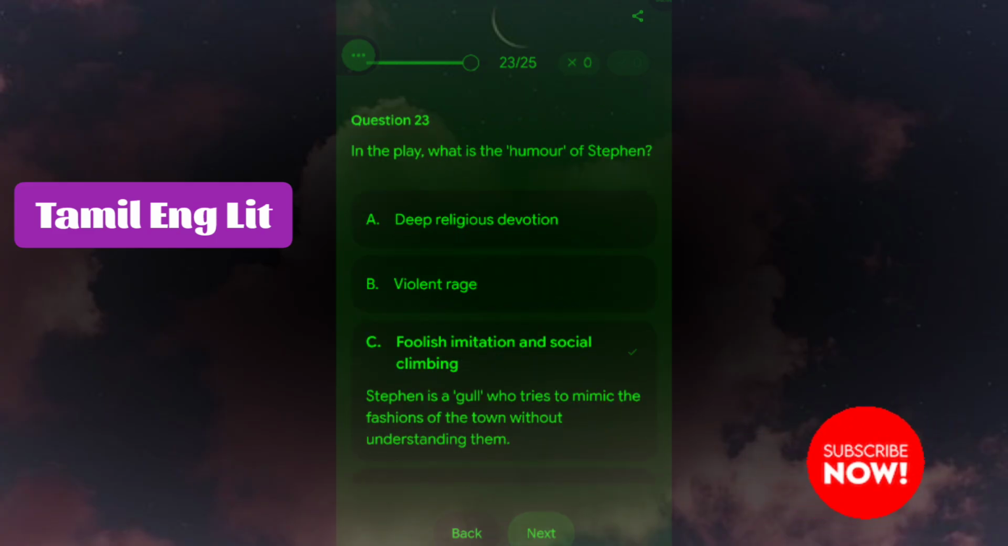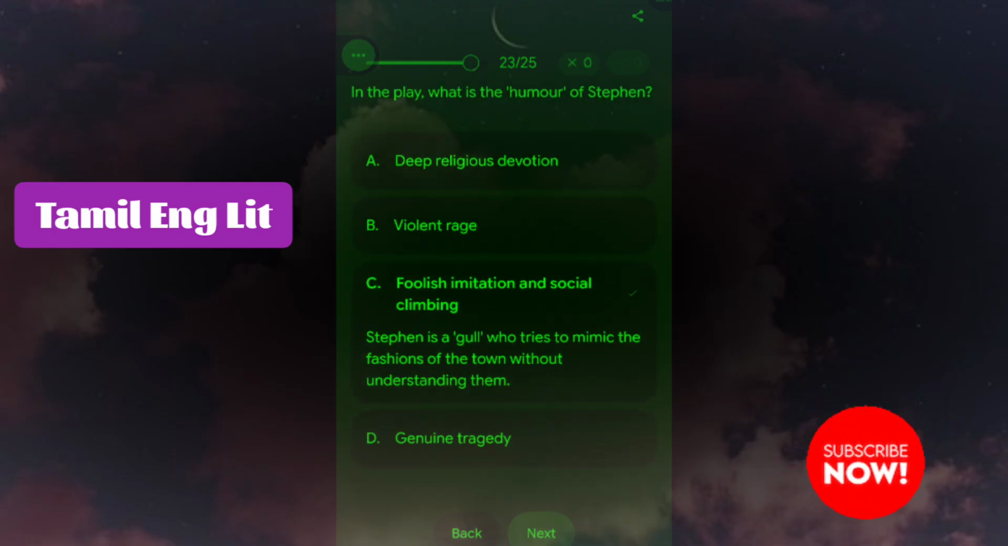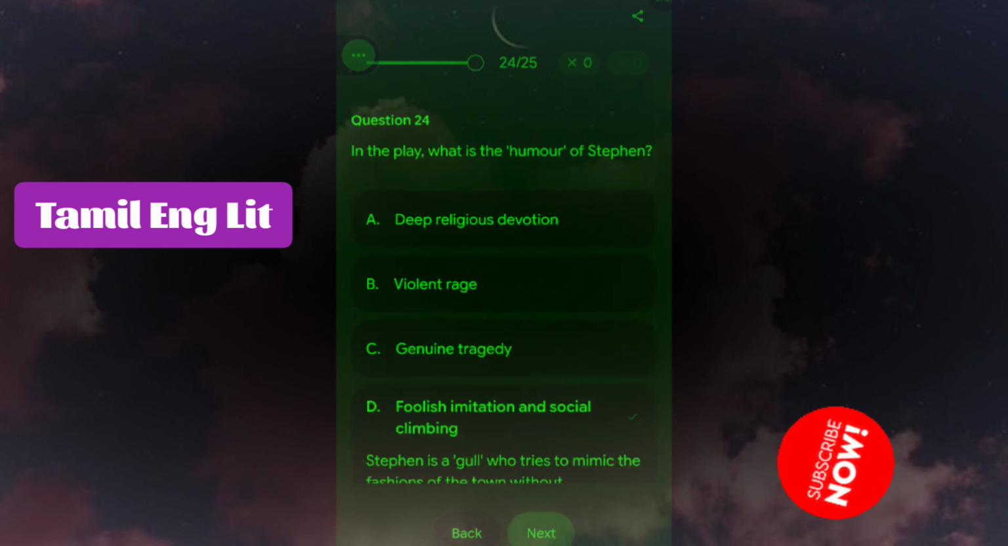Next question is, in the play, what is the humour of Stephen? Foolish imitation and social climbing. Stephen is a gull who tries to mimic the fashions of the town without understanding them.